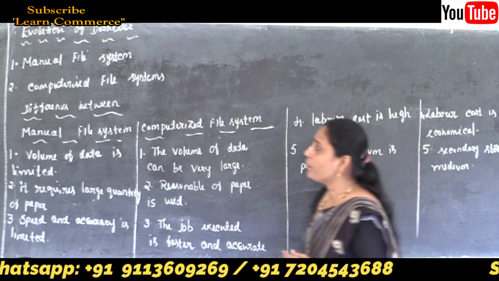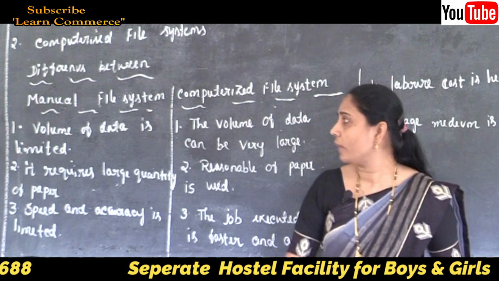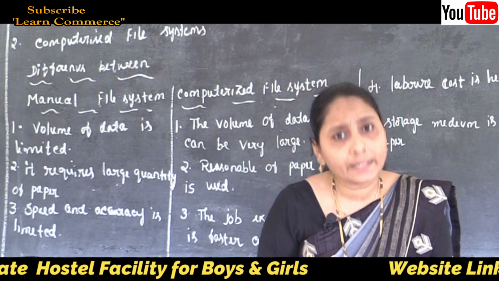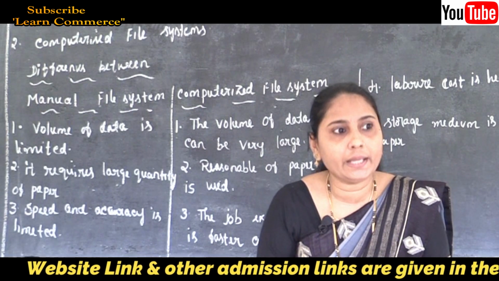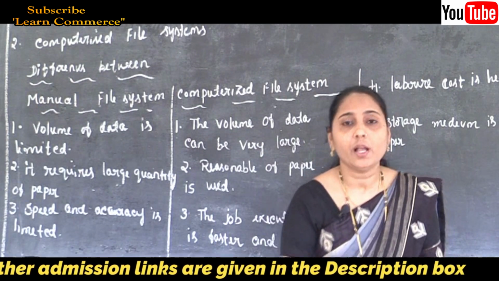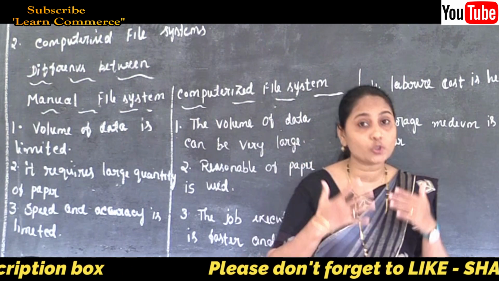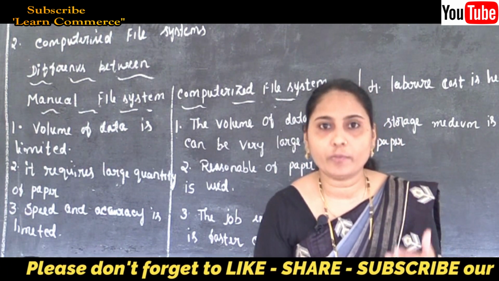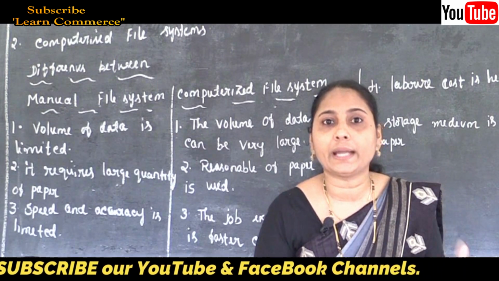difference: in our manual file system, the amount of data that can be processed is limited in a desirable time. The data we collect using the manual file system is collected in a limited manner.